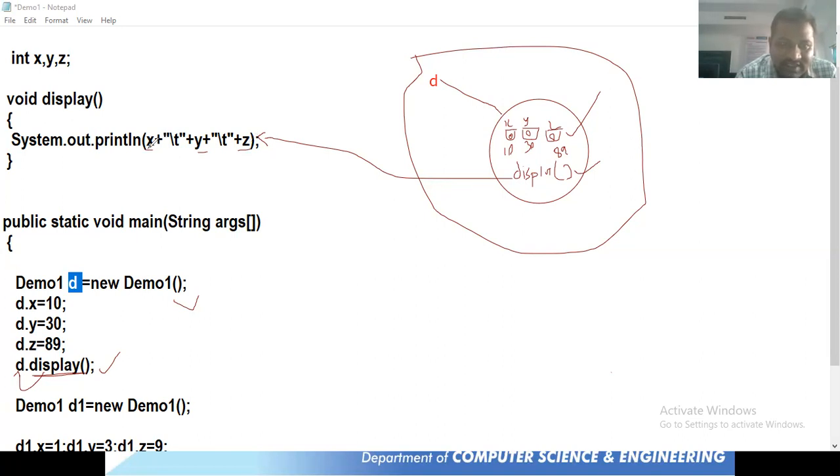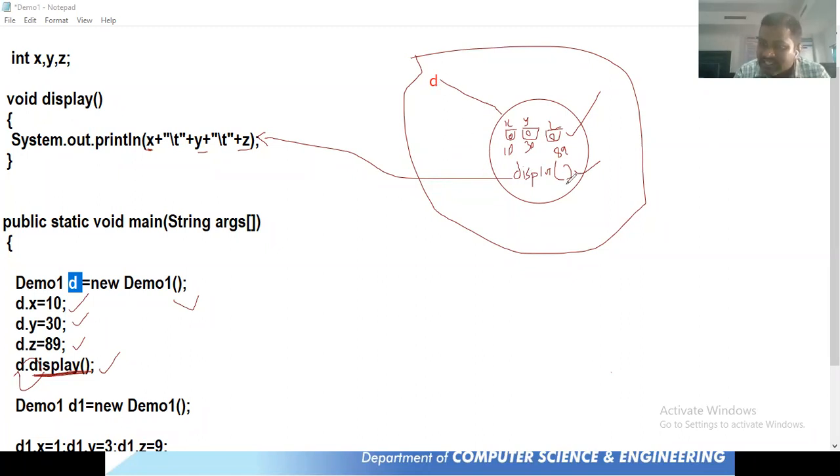Now what will we be getting for x? We'll be getting either 0 or 10. Yes, very good, 10. We'll be getting the values 10, 30, and then 89. Whenever I call this display function with respect to the d object, I already assigned x as 10, y as 30, and z as 89. That means I took one object that consists of some variables, assigned values to them, and later I'm calling the method display based on this object.